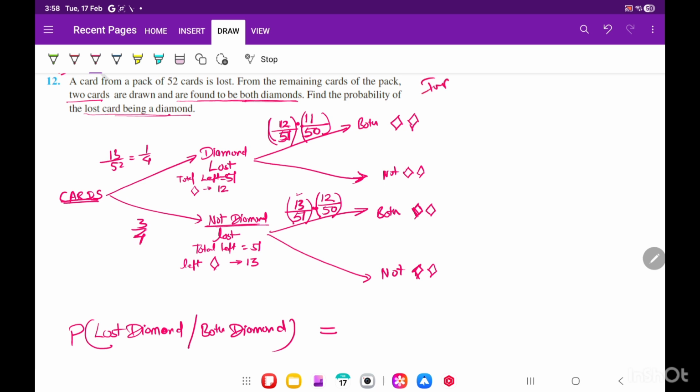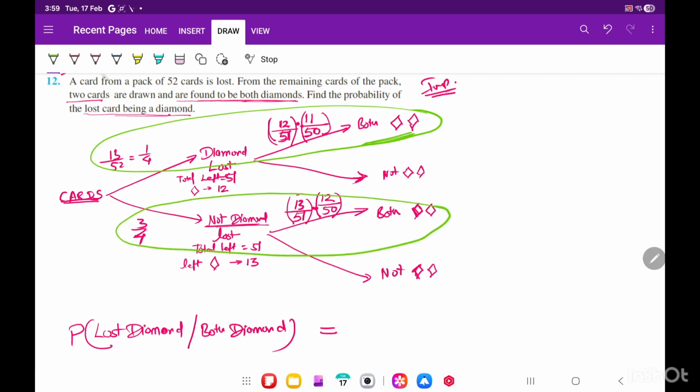This is a very important question, a little bit tricky question. Okay, so the both diamond possibility is this. The first case may be that first the lost card is diamond and you got diamond, or the lost card was not diamond and you got diamond. Out of that, this one is favorable, lost diamond. So this one is favorable. The probability formula is favorable by total. Correct?